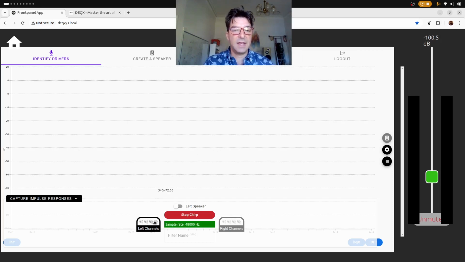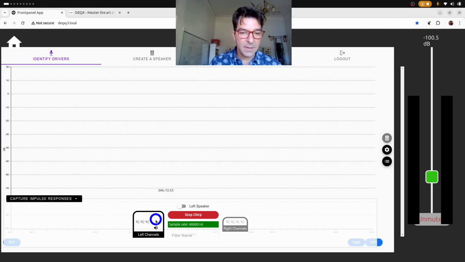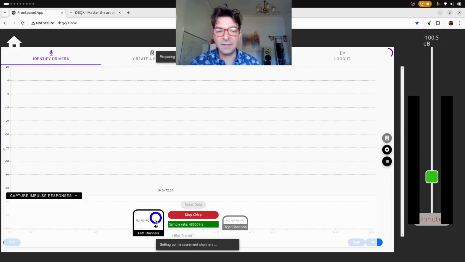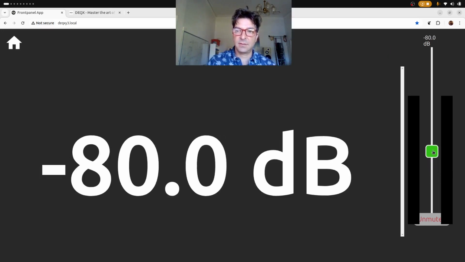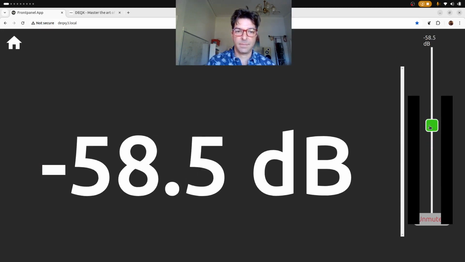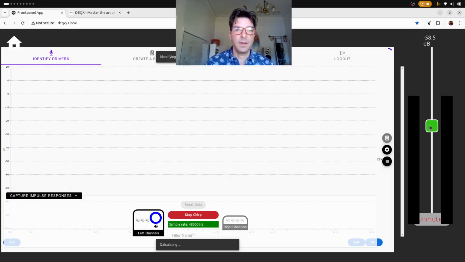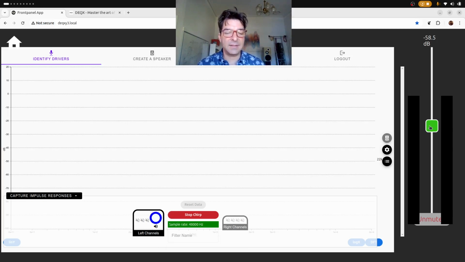First thing I do is enable a driver, for example the tweeter driver, and then I click inside the target to hear the chirping. Now whilst it's chirping I can adjust the gain. You want to aim to have the sound level at roughly a loud speech level, which is around 60 or 70 dB SPL.